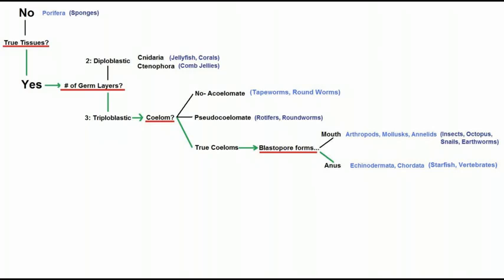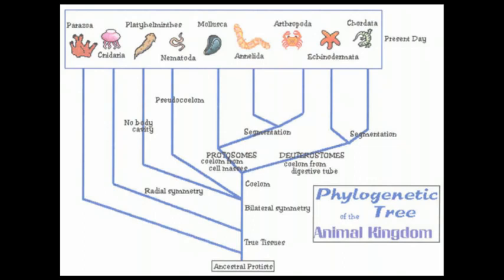For starfish and vertebrates, the blastopore forms the anus. Now, this is a very complicated subject, but it's covered much more in depth in my video on embryology that I'm linking to in the video description. The point, however, is that we can use these different features which are responsible for creating the unmistakable forks in the tree of life and construct an unambiguous history of life on Earth. Now, this tree-like pattern or descent with modification is a fingerprint of evolution, and it's only explainable by evolution.